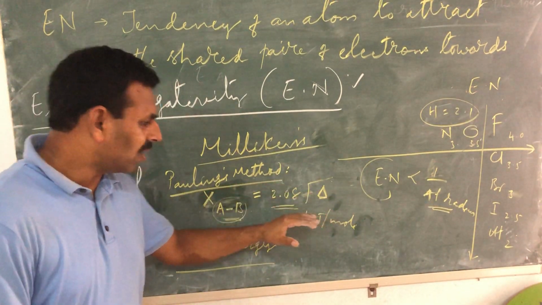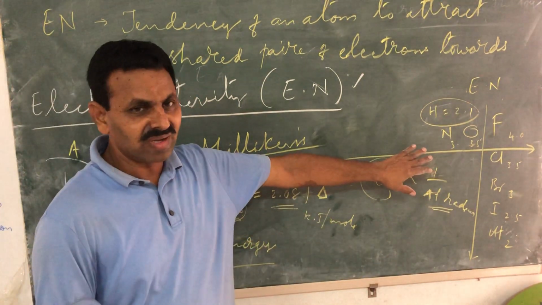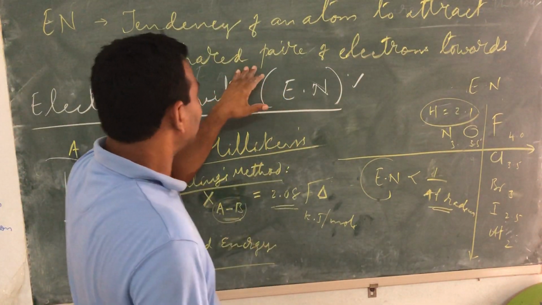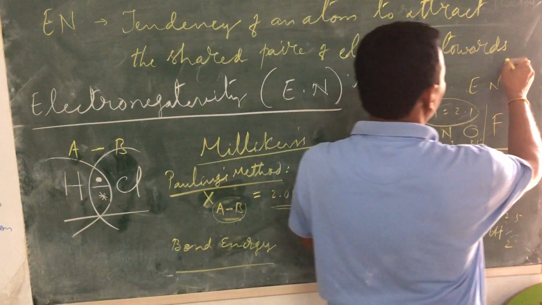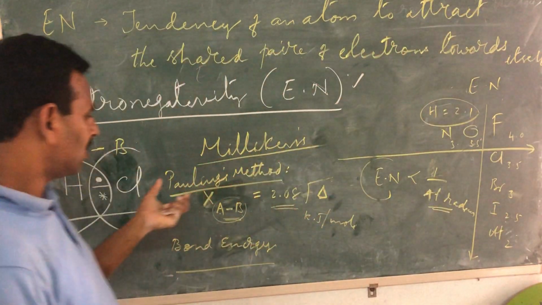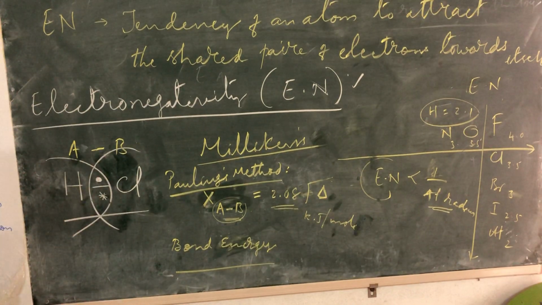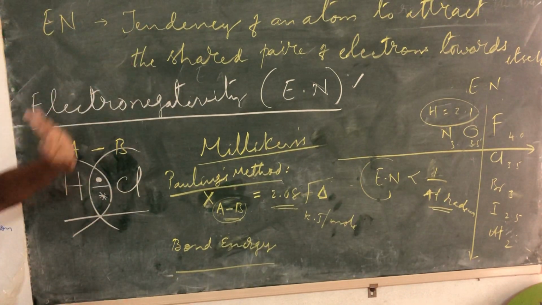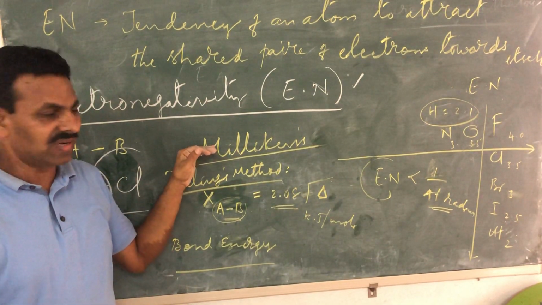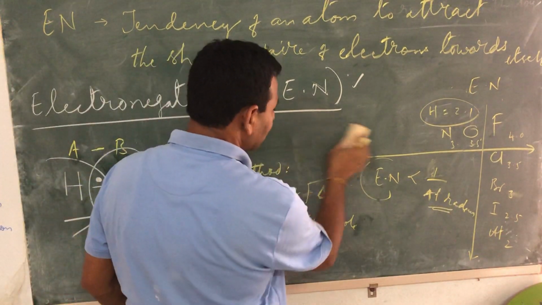And finally, I am coming to this formula again. Though it is not required, electronegativity is this much only: the tendency of an atom to attract the shared pair of electrons towards itself. How strongly the pair of electrons which is being mutually shared is attracted towards them is nothing but electronegativity. Millikan's formula doesn't hold good so perfectly, so they have not accepted it. So I am removing this Millikan's formula.